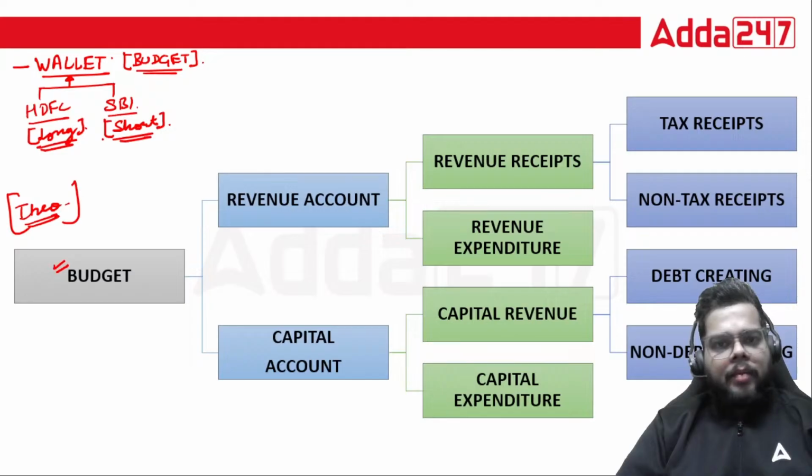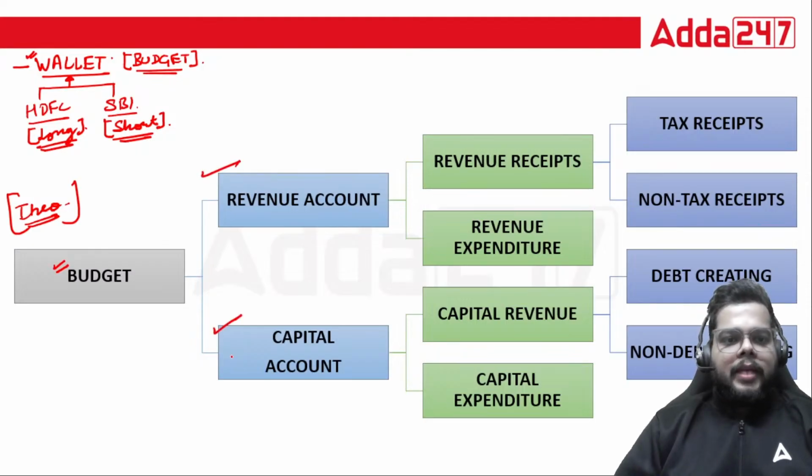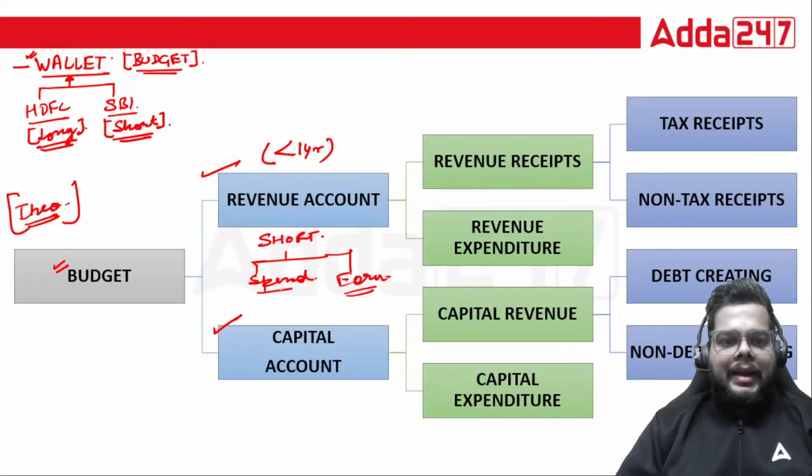Similar is the case with the government also. So the budget, the wallet we are talking about, is the union budget, where you have two accounts, revenue and capital account. The revenue account is for all those spending, or for that matter, all those earnings which are short term, which are happening within 1 year, less than 1 year. So the short term expenditure, the short term spending, or for that matter, short term earning will be credited or debited via your revenue account.